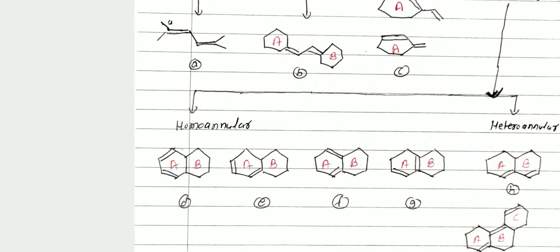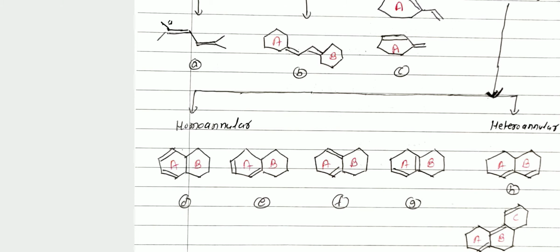Then you see structure F. Here this is also an example of homoannular dienes, meaning two double bonds are present in one ring A. Then you see the structure. Here two double bonds are present in ring A, but these two double bonds are outside the ring B. Meaning these two double bonds are attached to ring B, but outside ring B. Therefore, these two double bonds are exocyclic to ring B.